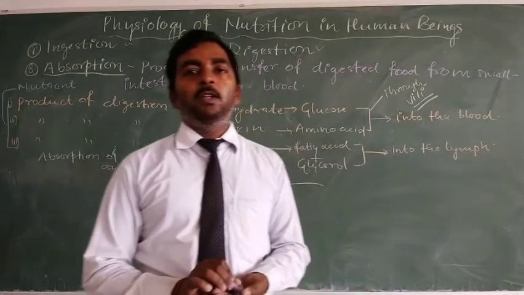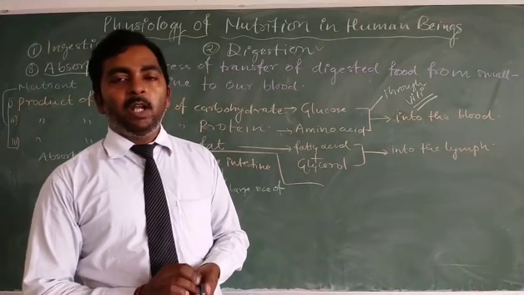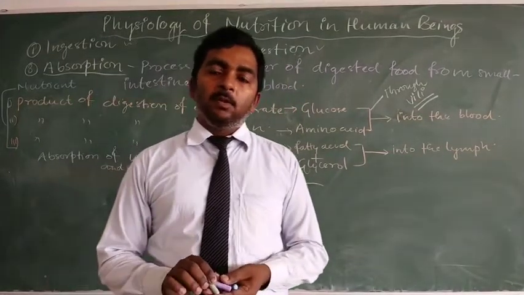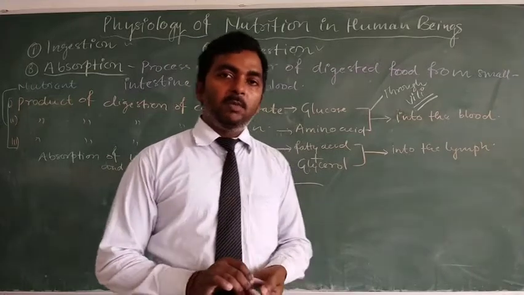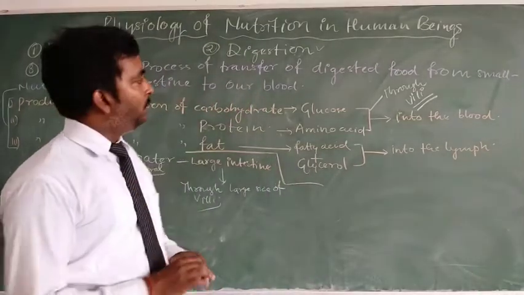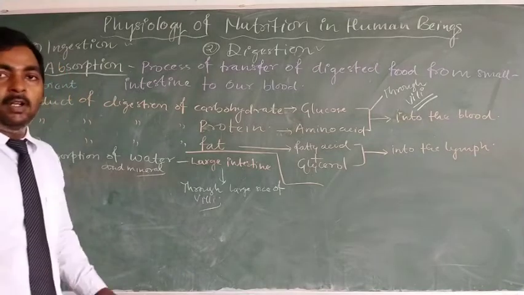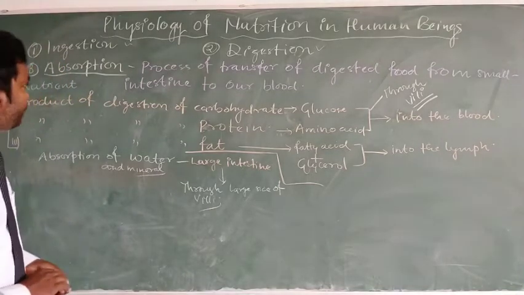These are the places where vitamins and some medicines are absorbed from our food into the blood. So this is all about the process of absorption.